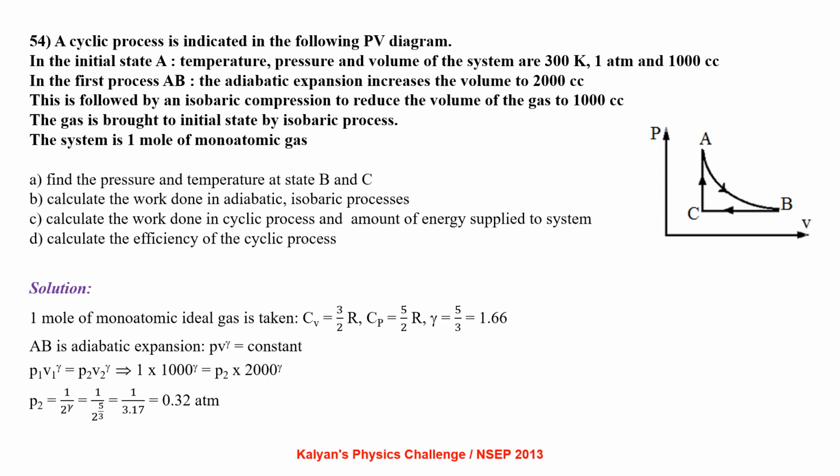A cyclic process is indicated in the following PV diagram. In the initial state A, the temperature, pressure and volume of the system are 300 Kelvin, 1 atmosphere and 1000 cc. In the first process AB, adiabatic expansion increases the volume to 2000 cc. This is followed by an isobaric compression to reduce the volume of the gas to 1000 cc. The gas is brought back to the initial state by an isochoric process. The system is 1 mole of monoatomic gas.